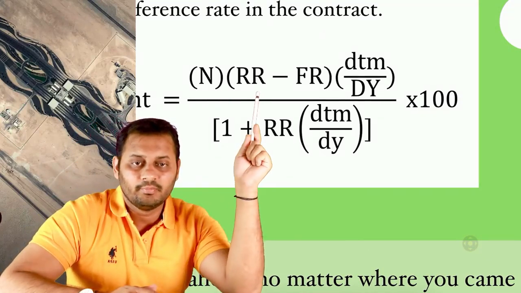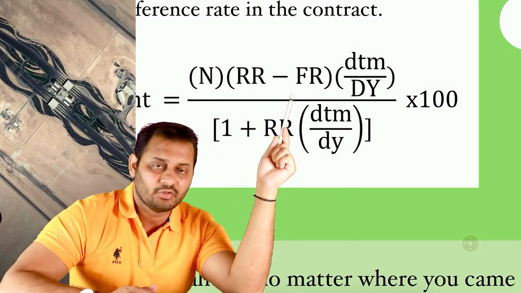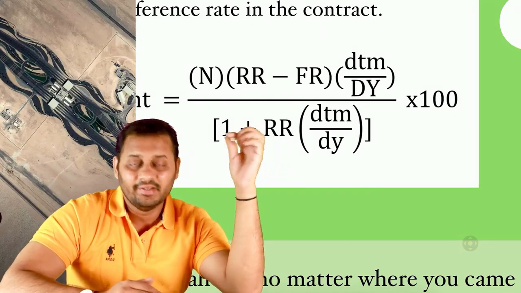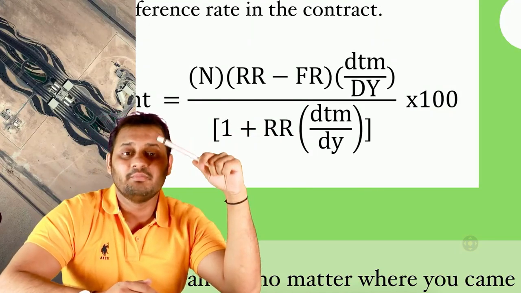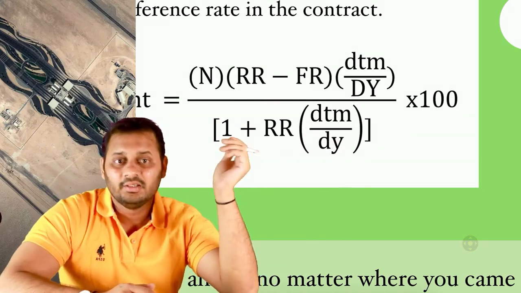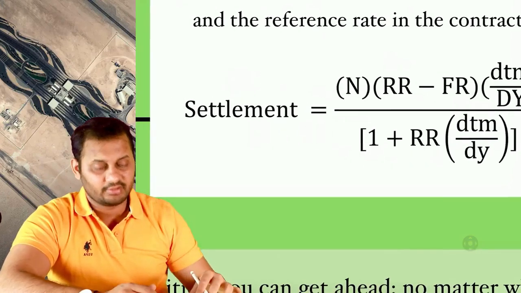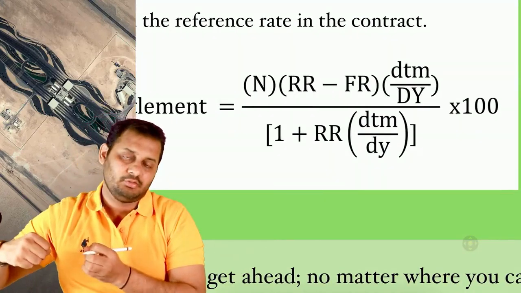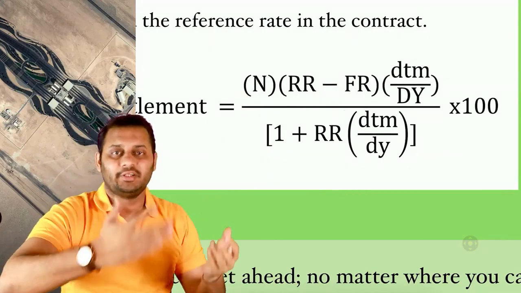Nominal amount multiplied by reference rate minus forward rate, times DTM by DY, days till maturity divided by days in a year. If these are months, then we will say months till maturity divided by months in a year. Please understand, and this is how we calculate the settlement amount. Discounted: this is the denominator you use for discounting, and the numerator is used for calculating the original amount.